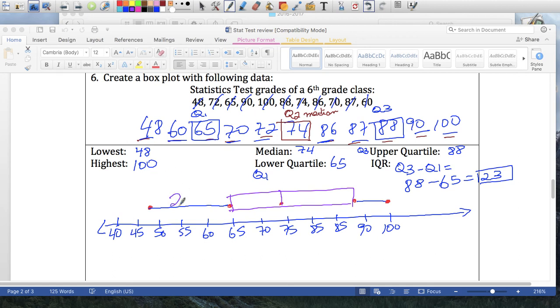Okay, so I like to write this so that I know that this is 25% of the data, that's another 25% of the data, this is another 25% of the data, and another 25% of the data. Okay, so it says at the bottom to write 3 statements, right? One was 25, one was 50, one was 75. So I can say that 25% of the test grades were between the lowest number, 48, and 65.